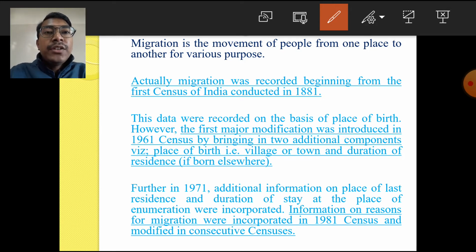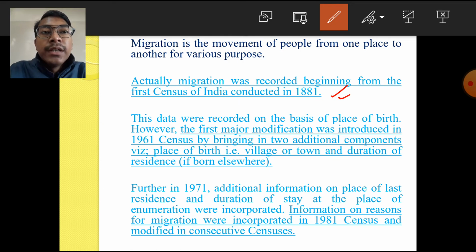So the data of the migration was first recorded during the first census of India, which was conducted in the year 1881. This data of migration was recorded on the basis of place of birth, like from which place they have migrated and all. So on the basis of place of birth the migration data was recorded.